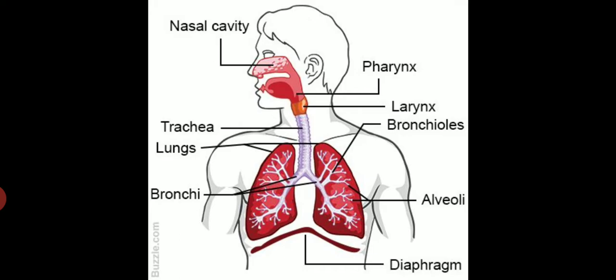Now today we are going to see each and every part of the human respiratory system. First of all, it starts with the nasal cavity, that is the nostrils. After that it goes through the throat, then the bronchi, you can see that in the diagram. Then the bronchi further divide into bronchioles and ultimately it goes to the alveoli.